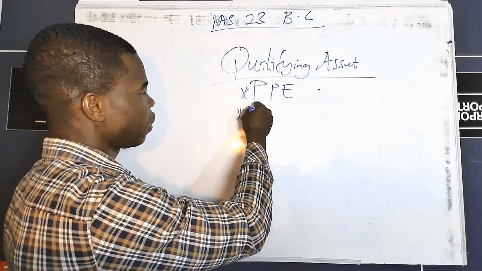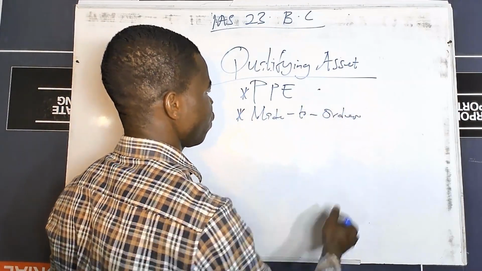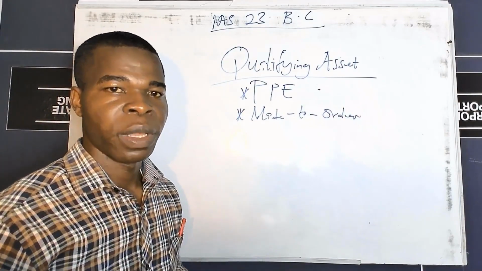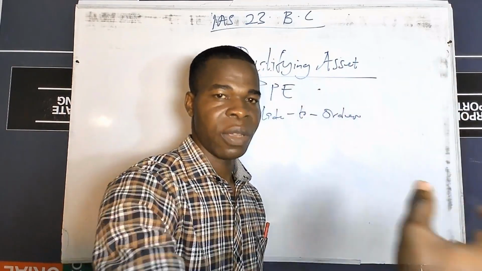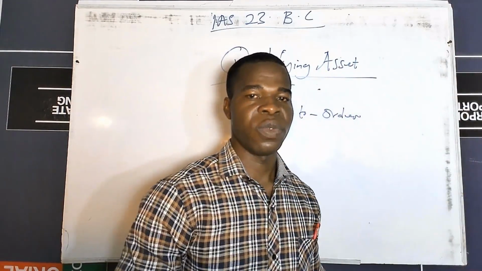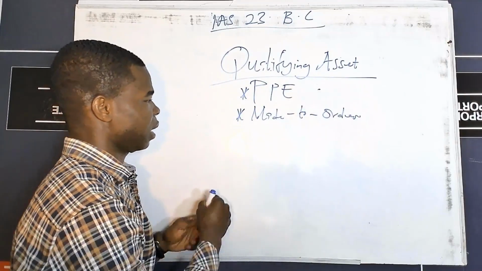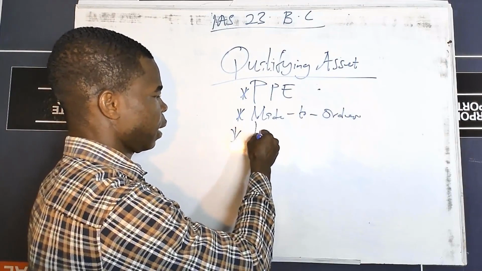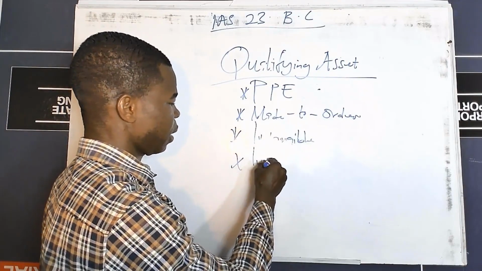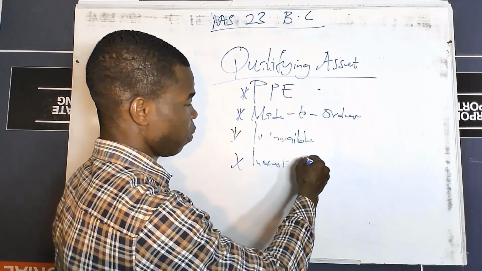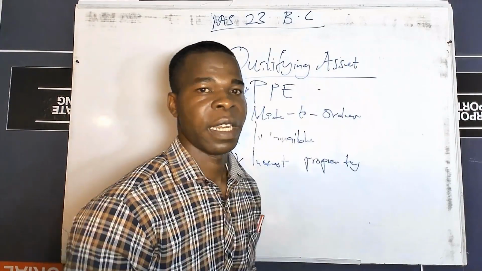We can have made-to-order inventories, or inventories that will take long or have a series of production processes before they are brought into finished goods. Those inventories also fall under qualifying assets. We can talk about intangible assets. We can also talk about investment properties. All these fall under qualifying assets.